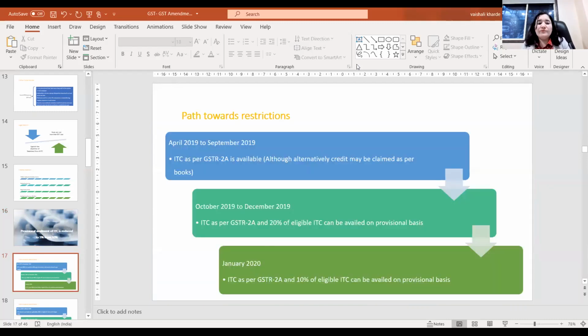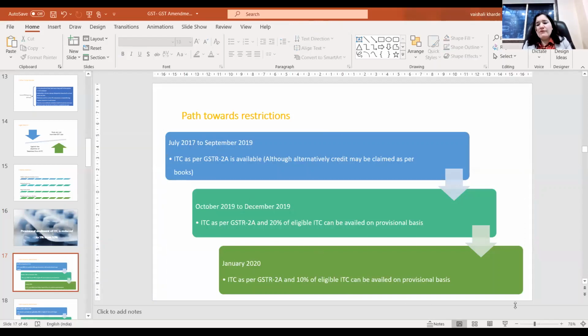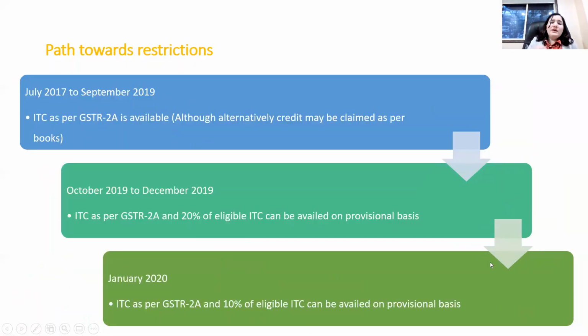Let's discuss in detail. You may be aware that from July 2017, when the GST law was introduced, to September 2019, the input tax credit available to the taxpayer was as per GSTR 2A, or alternatively, a taxpayer who had a valid tax invoice could prefer litigation and avail as per books also.